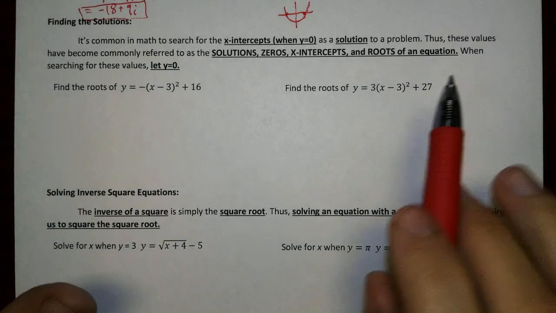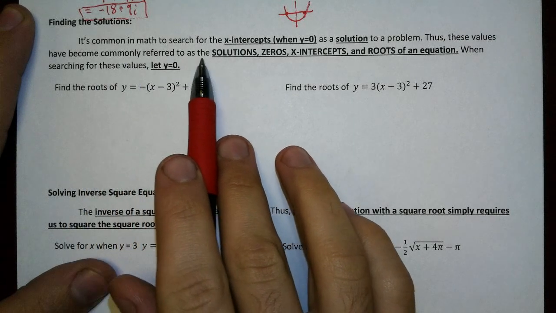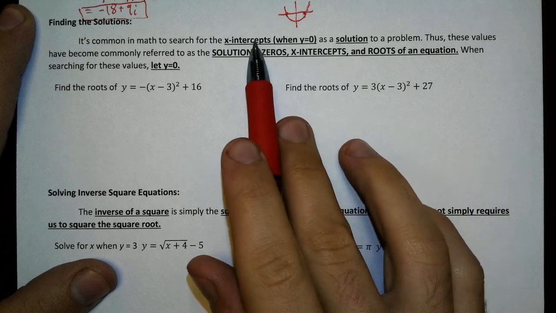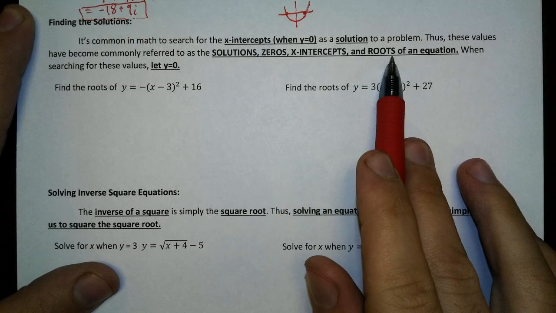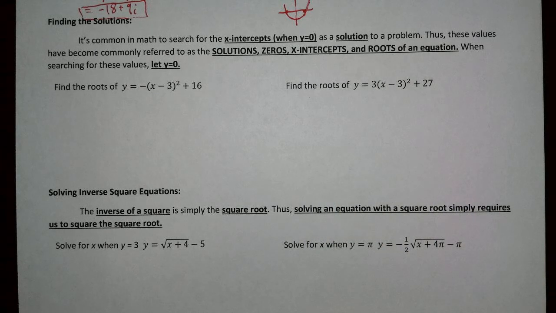So thus, these values have become commonly referred to as solutions, zeros, x-intercepts, and roots of an equation. Now, side note, roots only applies to powers of 2 and above.